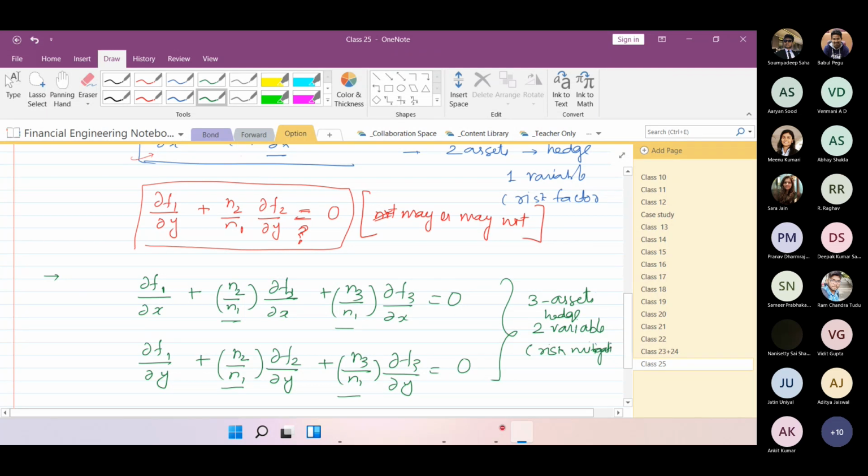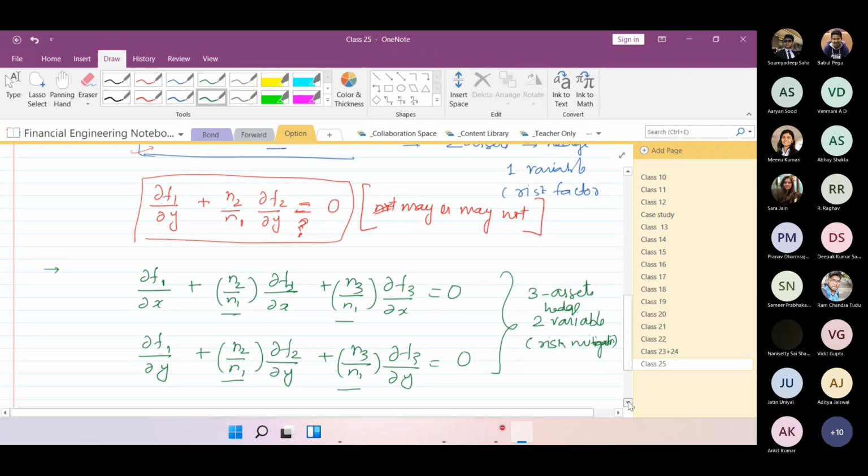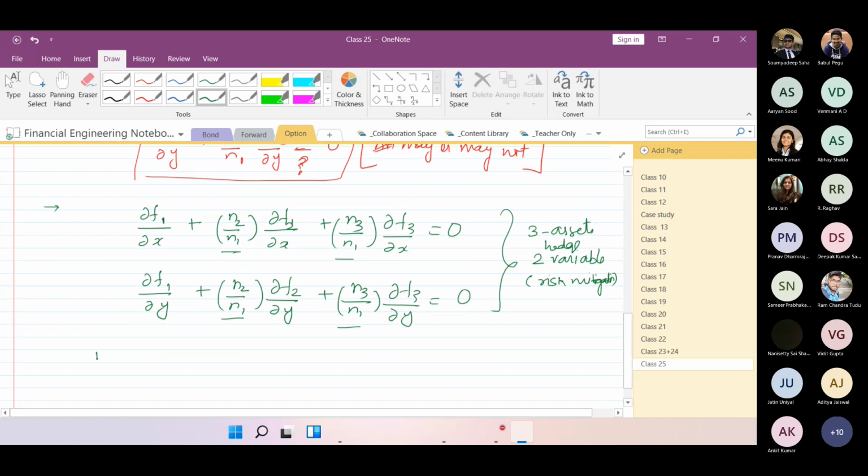Right. So going by the same and using the induction principle, we can say that if we have n assets, then we can hedge n minus 1 uncertainty or variable. You remember this part.